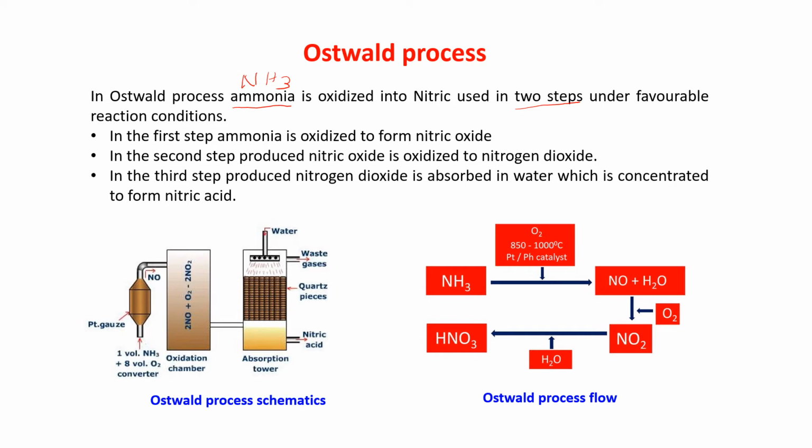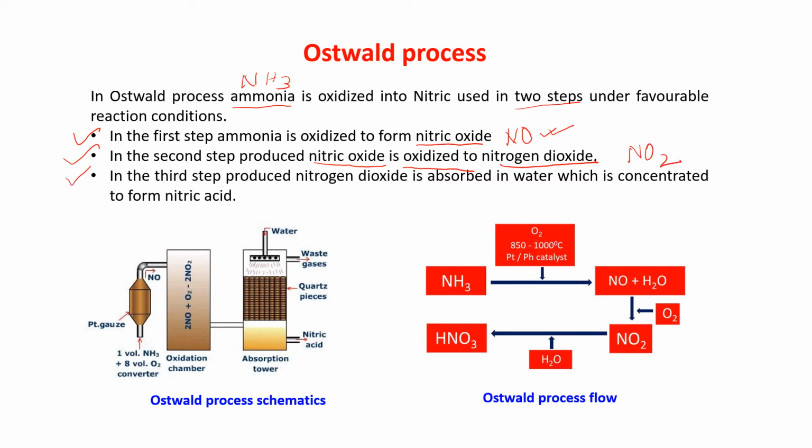In the first step, ammonia is oxidized to nitric oxide, that means NO. First, ammonia is reacting with atmospheric oxygen, that means air, and it is giving you NO, nitric oxide. Now in the second step, what is happening? The nitric oxide that is produced is oxidized again to give nitrogen dioxide, that means NO2 is produced.